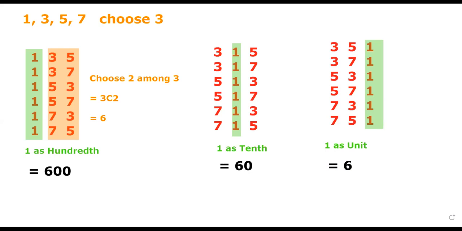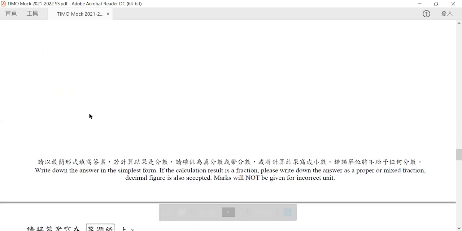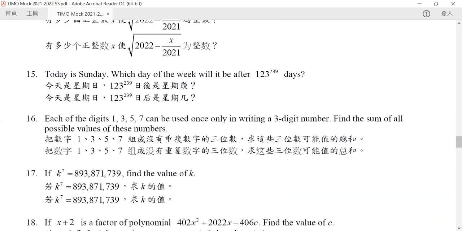5, and 7. Okay, so if you apply the same logic to 3, 5, and 7, what you get is the following thing. So our number 1 will contribute 666. Our number 3 also contributes 666, but this time you need to multiply it by 3. So we have 1 times 666 plus 3 times 666.